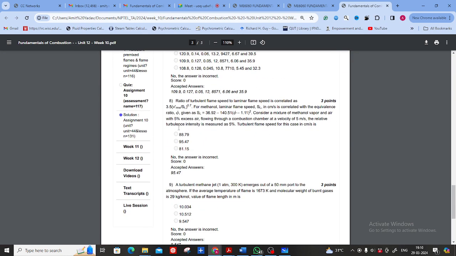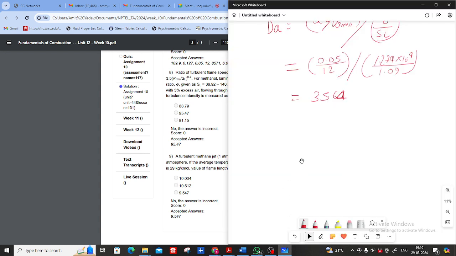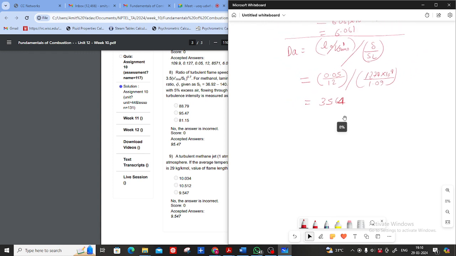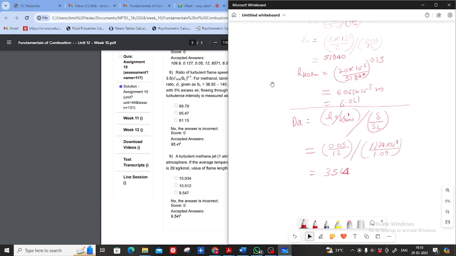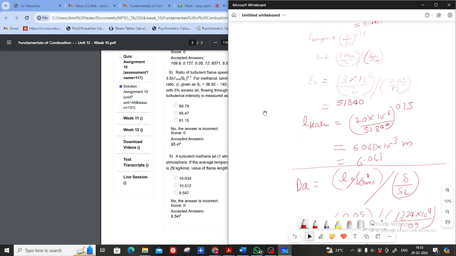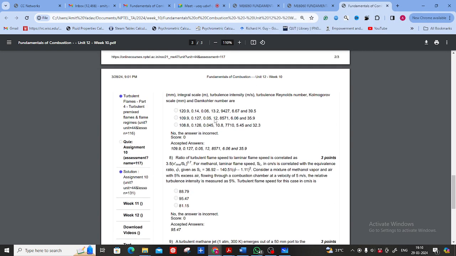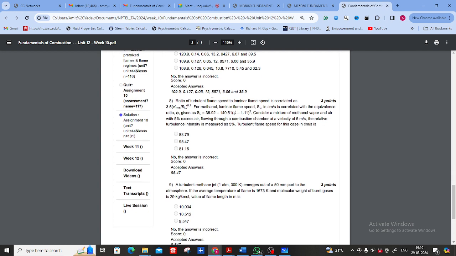Question number 8. Try to solve question number 8. Is there anyone who has some doubt in this question? Okay, try to solve question number 8.